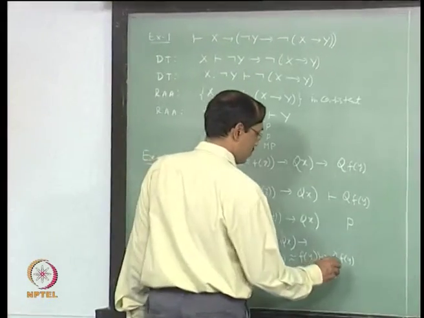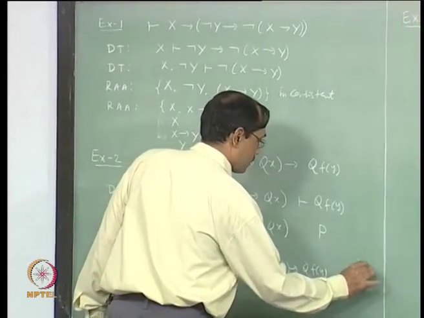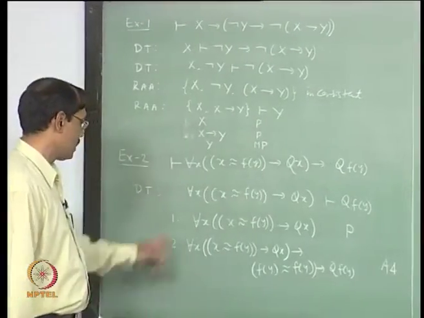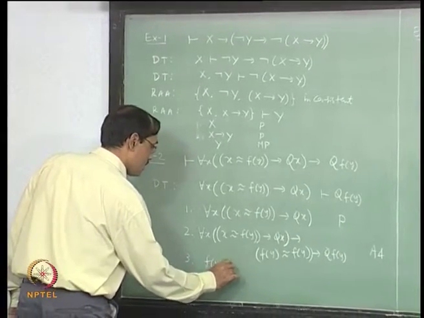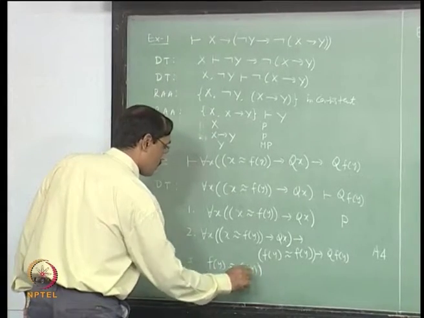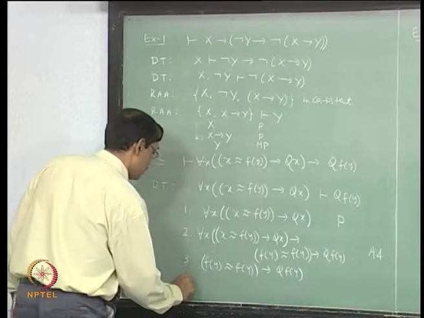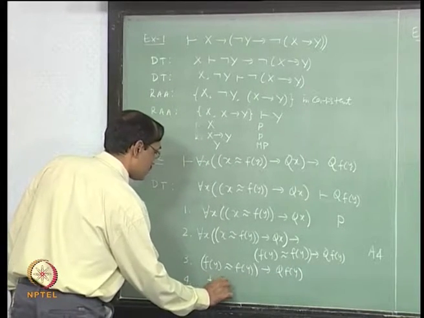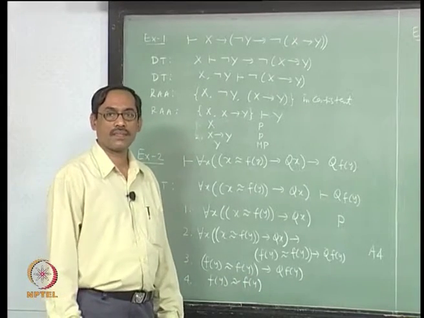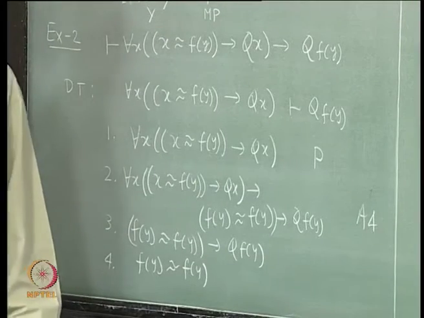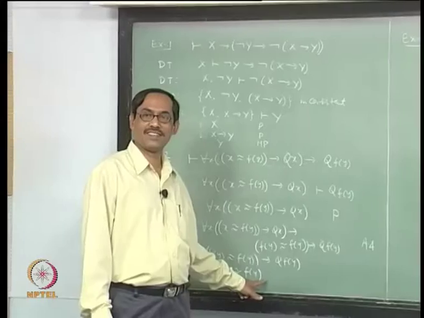So, which axiom does this give you? Next, use MP to get f of y equal to f of y implies q of f of y. Next, use another axiom, an equality axiom, and then modus ponens. So, I leave it there. Which axiom is this again, just to remember them.